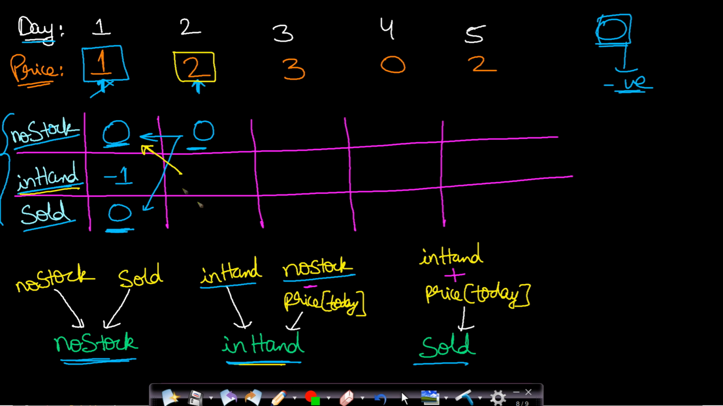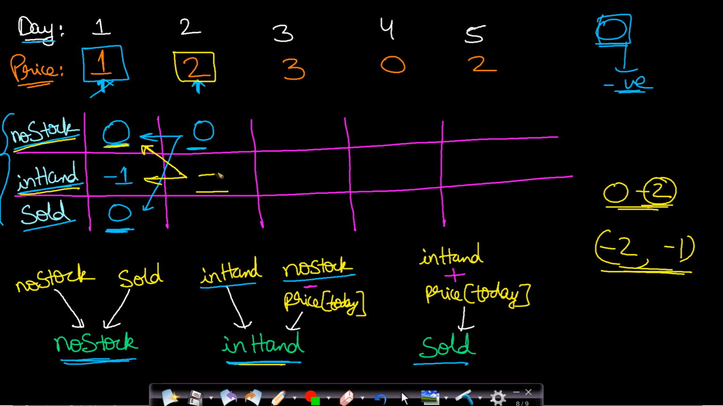So what will be our profit? Our profit will be 0 minus 2, since the profit on the previous day with no stock was 0, and we are spending 2 units of money to buy the stock. So this will be -2. And now we can also reach this in hand state from the in hand state, because if we already have stock in hand, we can skip in order to keep the stock with us. In the in hand state the profit was -1. Therefore, to take the maximum profit, we take the maximum of these two states. It will come out to be -1.